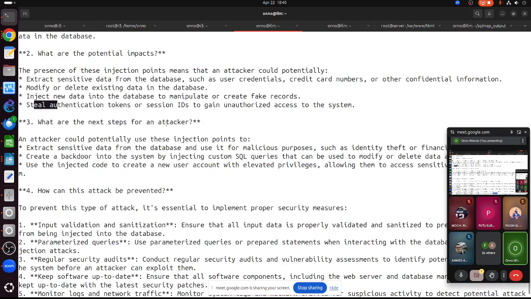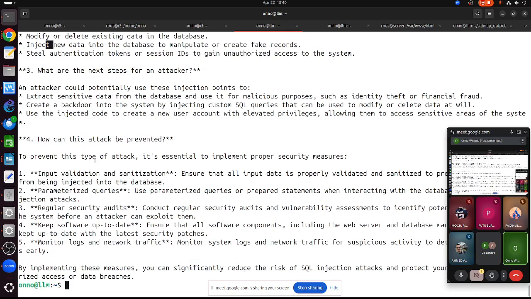What are the next steps for the attacker? Extract sensitive data, create a backdoor, inject code. So when we read this, we need to understand that sometimes we don't need to read the whole sentence. There are several keywords used here. Same thing for how this attack can be prevented: validation, sanitization, parameterized queries, and so on. That's on the SQL injection.